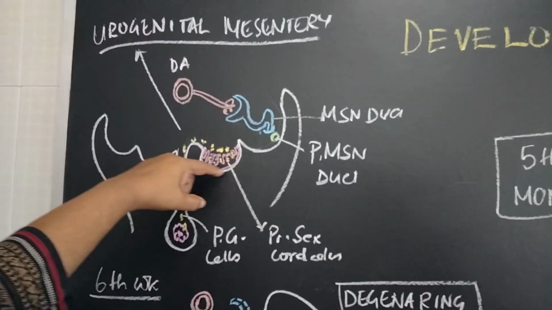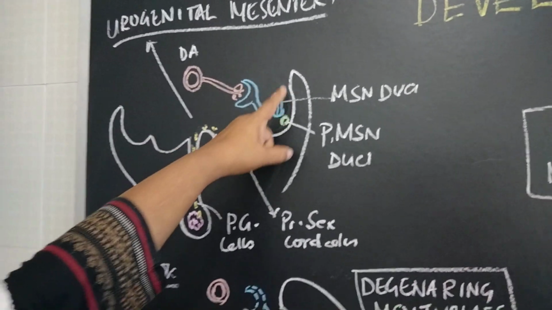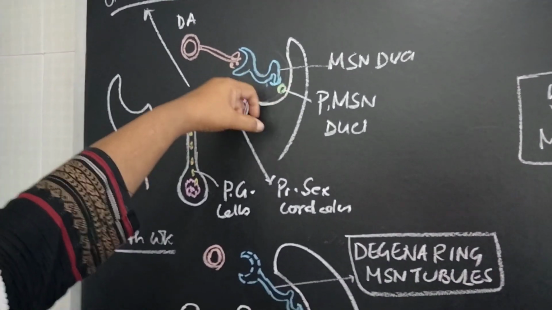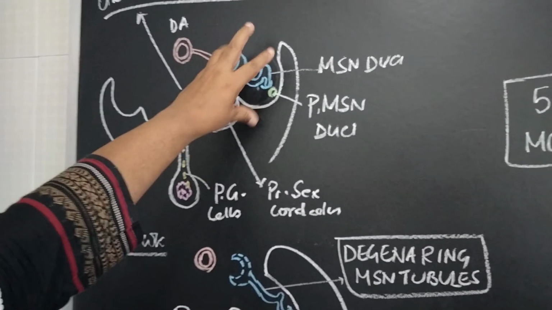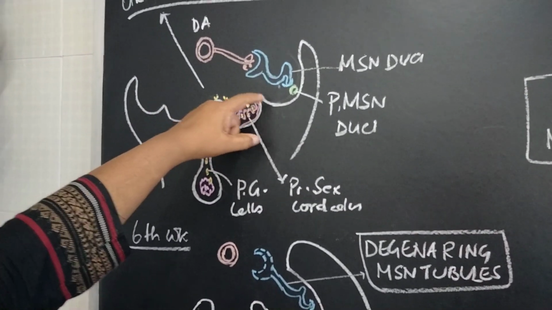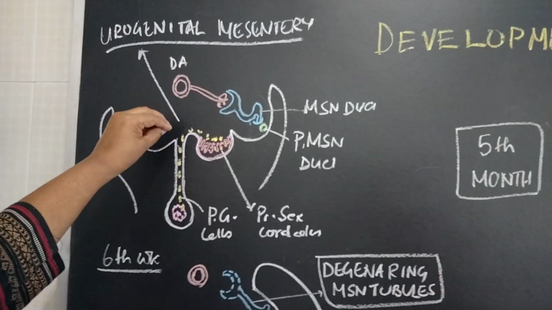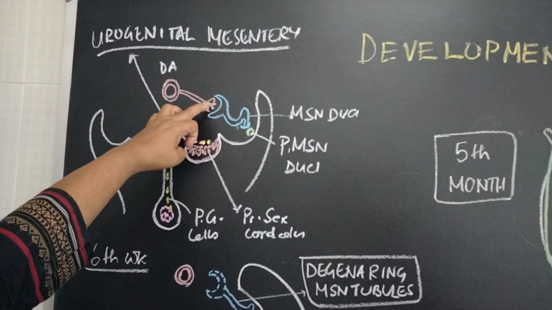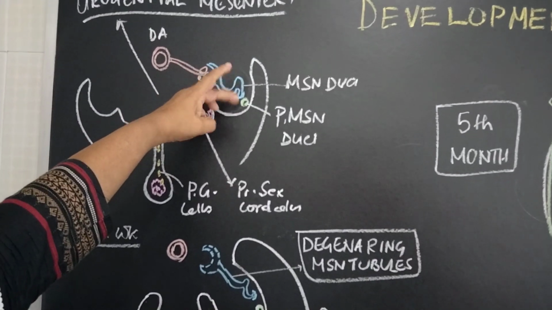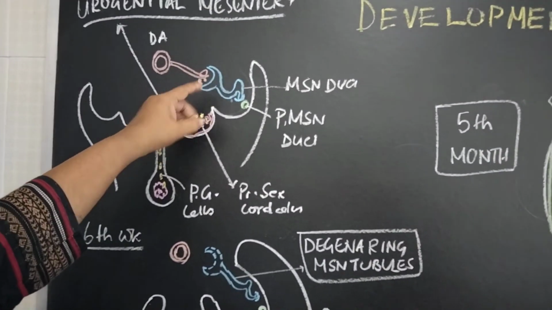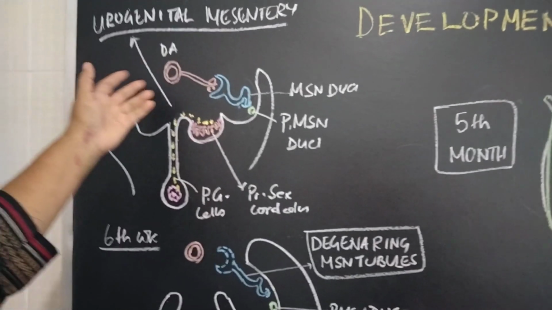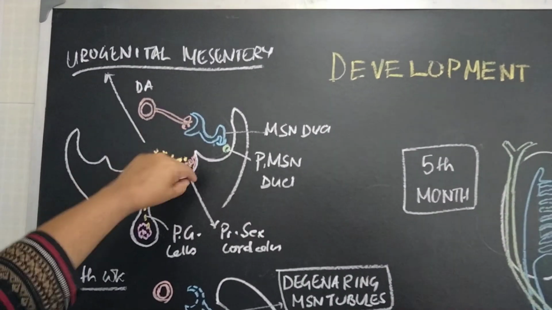This is the medial side, this is the urogenital ridge, and the lateral side is the ridge for the development of the urinary system. This is the genital ridge, this is the urinary ridge, from the intermediate mesoderm. Now from the dorsal aorta, there is formation of the glomerulus by the mesonephric duct, which is taken up by the male system, but we will see its fate in the female system.